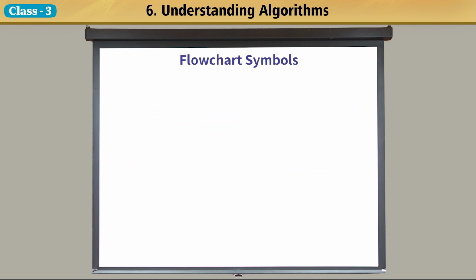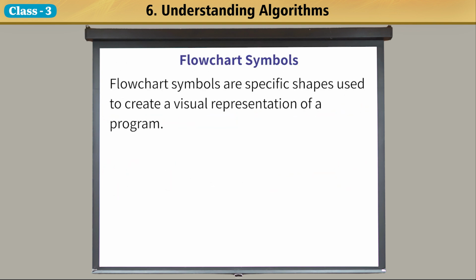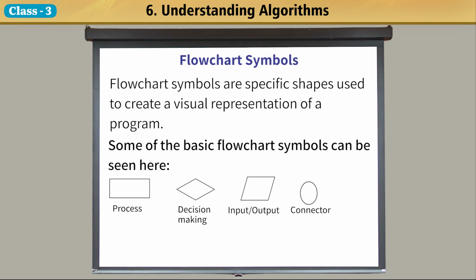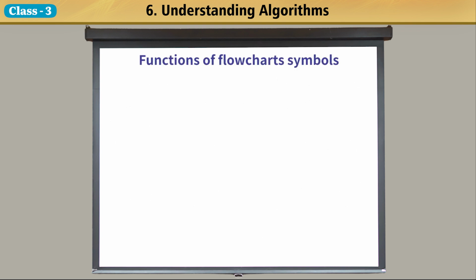Flowchart symbols. Flowchart symbols are specific shapes used to create a visual representation of a program. Some of the basic flowchart symbols can be seen here. Process. Decision making. Input-output. Connector. Display. Start-end.